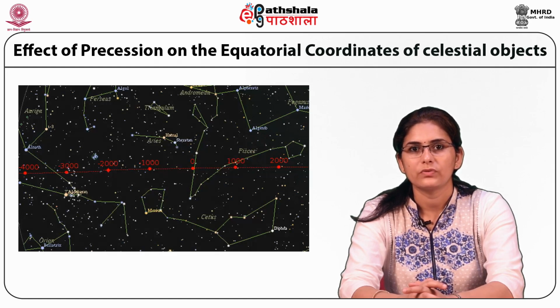Due to the precession of the Earth, the sun today is in the constellation Pisces at the time of vernal equinox. As a result, the zodiac signs are no longer in step with the constellations from which they derive their names.